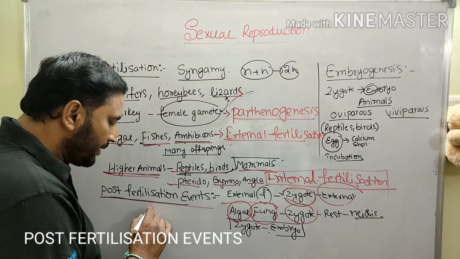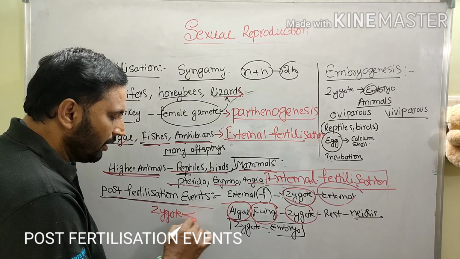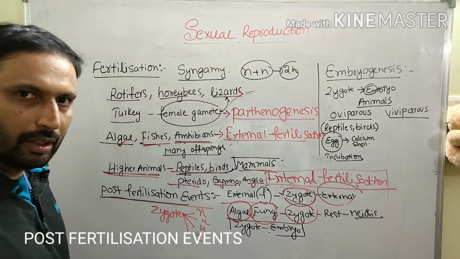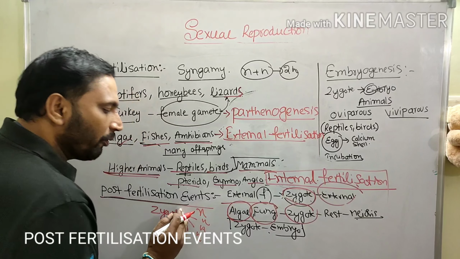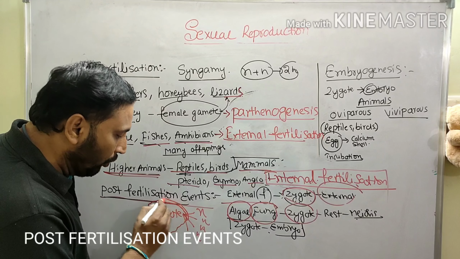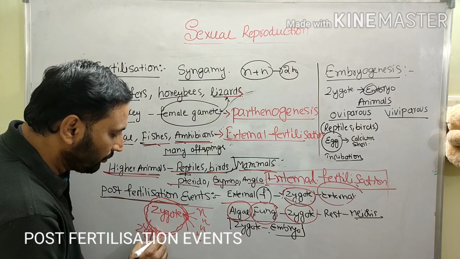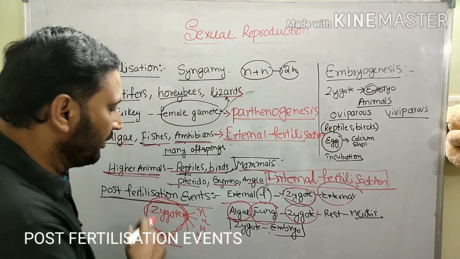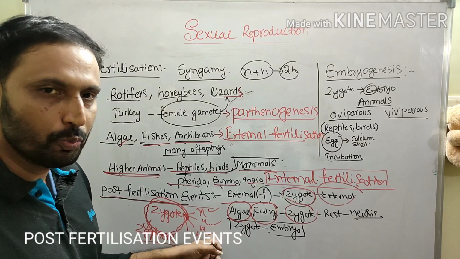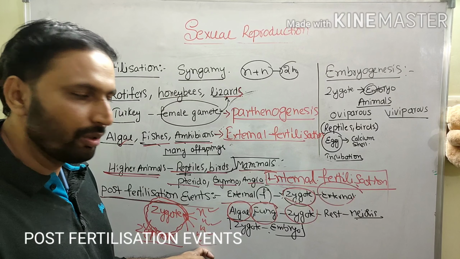In thallophytes, the zygote undergoes meiosis, and when it does, meiospores are formed. But before meiospore formation, the zygote secretes a wall around it to form a resting spore. That spore is called a zygospore. Later on, the zygospore undergoes meiotic division to form haploid spores. They are called meiospores. This is the meiocyte, and this is the meiospore.